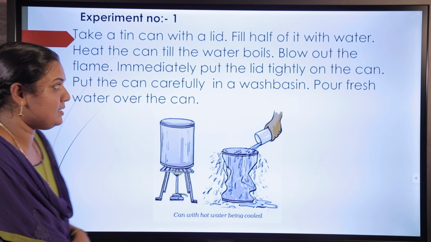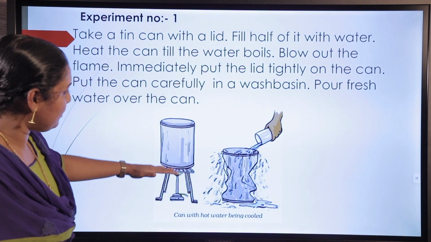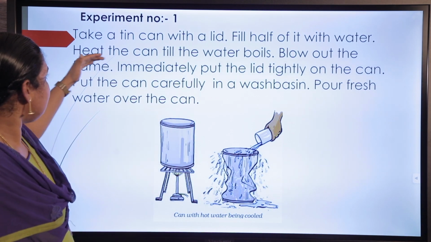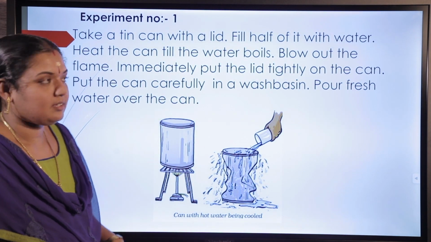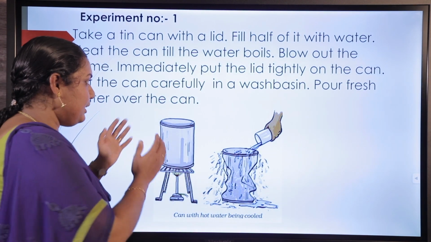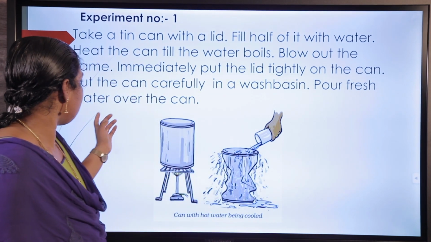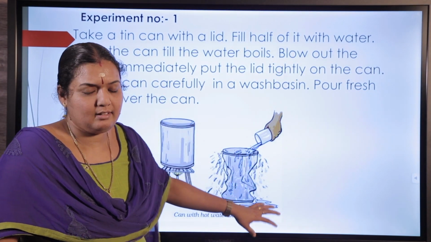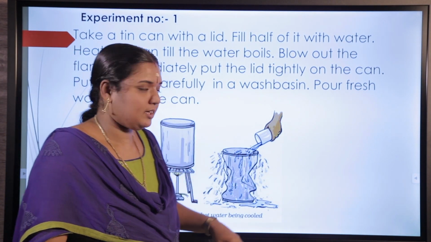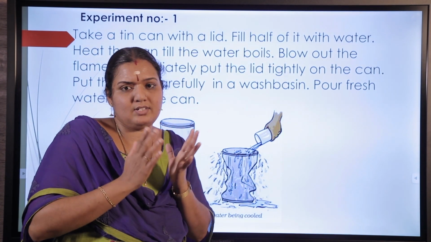Let's discuss an experiment. Take a thin can with a lid, fill half of it with water, and heat the can till the water boils. Then blow out the flame, immediately close the lid and keep the can carefully in a wash basin. Then pour fresh water over the can. What will be the observation for that? You can see here in this picture itself that the shape of the can gets distorted.